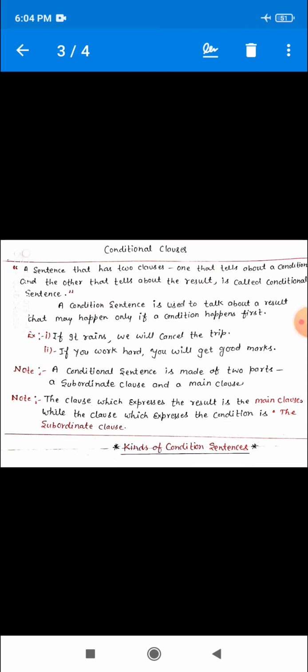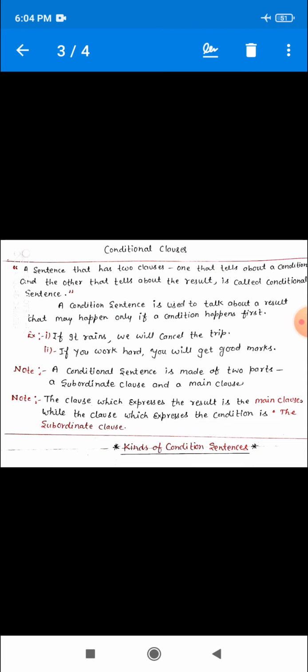So, dear student, in the previous video, we have learned what a conditional clause is. We have seen some examples. We have also learned that a conditional sentence has two clauses: the first one is the subordinate clause and the second one is the main clause. So we have learned all the basic things about conditional clauses.